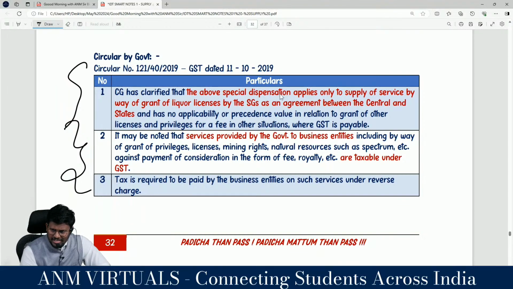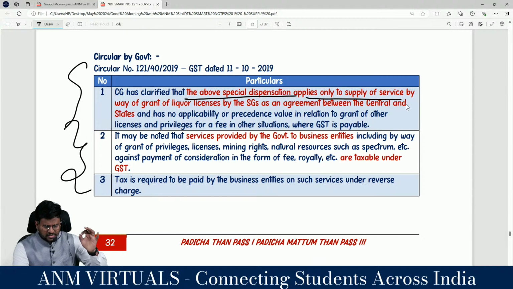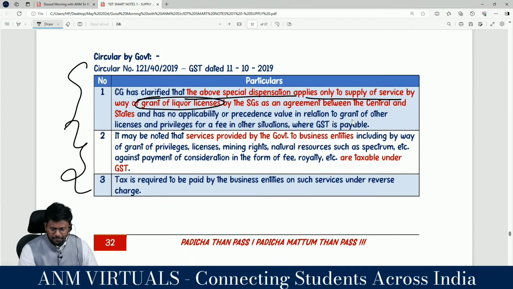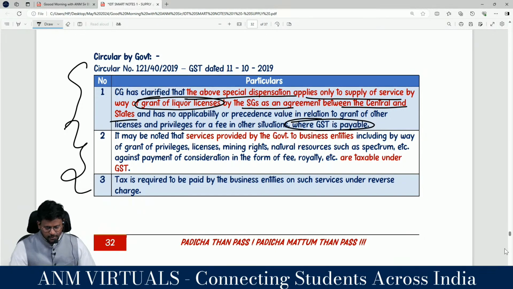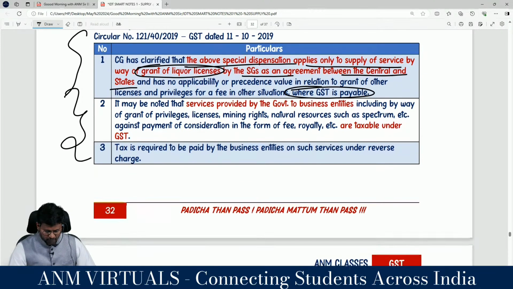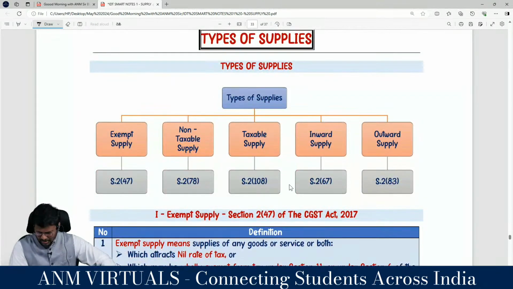So the central government has clarified that the above dispensation applies only to supply of service by grant of any license by the state government as an agreement between the two parties, and there is no applicability of precedence value in relation to grant of any license and privileges for a fee in other situations where the tax is payable. That's it with regard to that topic also.